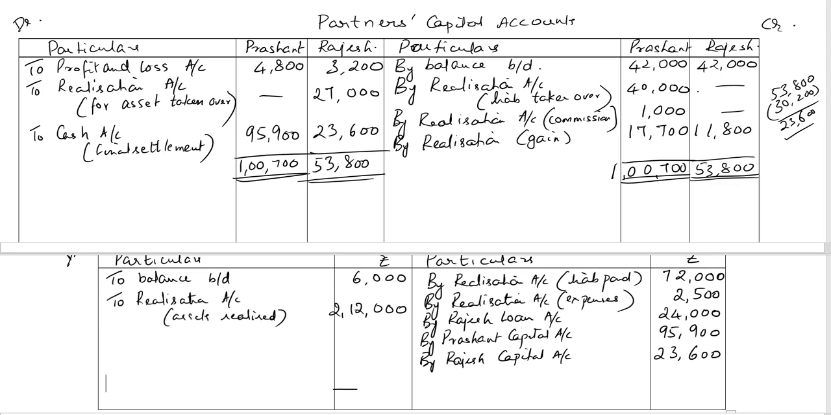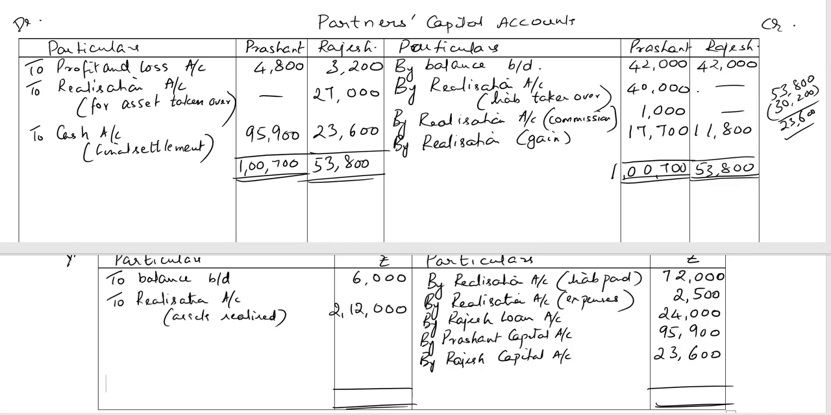Now let's balance this and check if it tallies. The total of the debit side comes to 2,18,000 rupees. And the total of the credit side also comes to 2,18,000 rupees. The cash count tallies, showing that our arithmetic is correct.